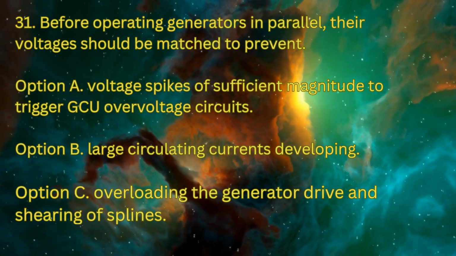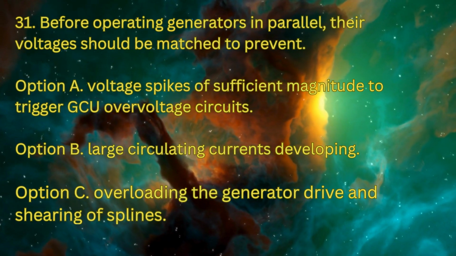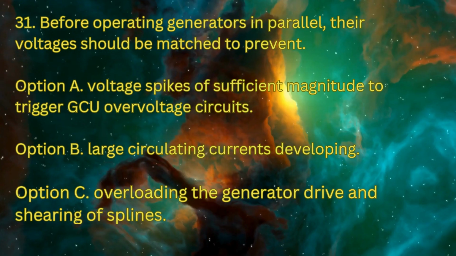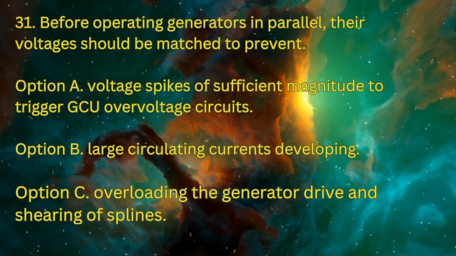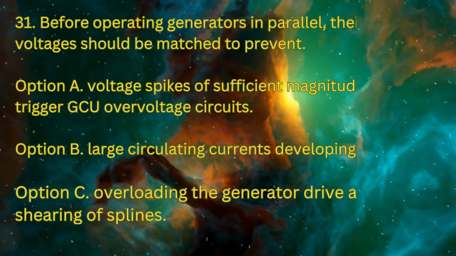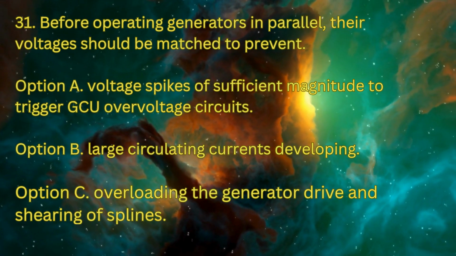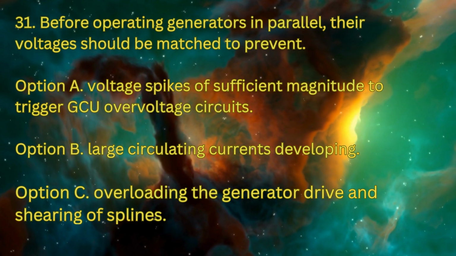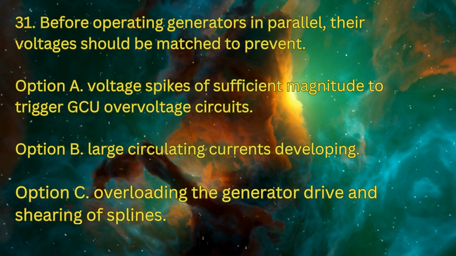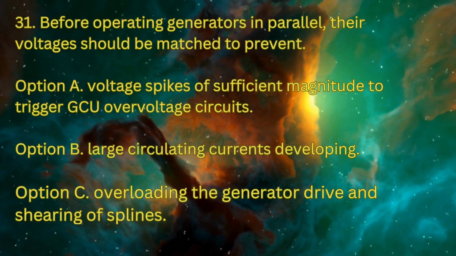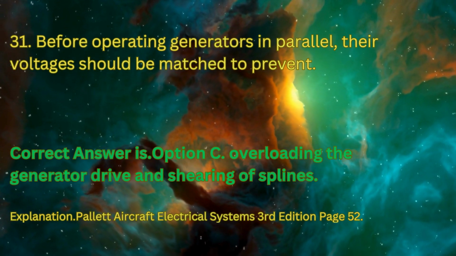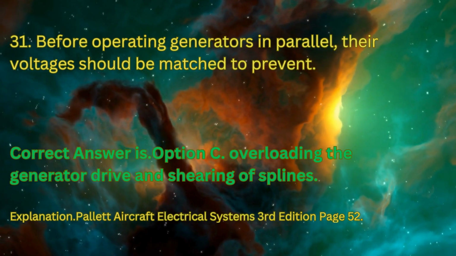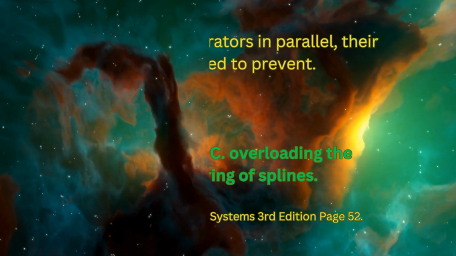Question 31. Before operating generators in parallel, their voltage should be matched to prevent option A, voltage spikes of sufficient magnitude to trigger GCU overvoltage circuit. Option B, large circulating current developing. Option C, overloading the generator drive and shearing of splines. Correct answer is option C, overloading the generator drive and shearing of splines.